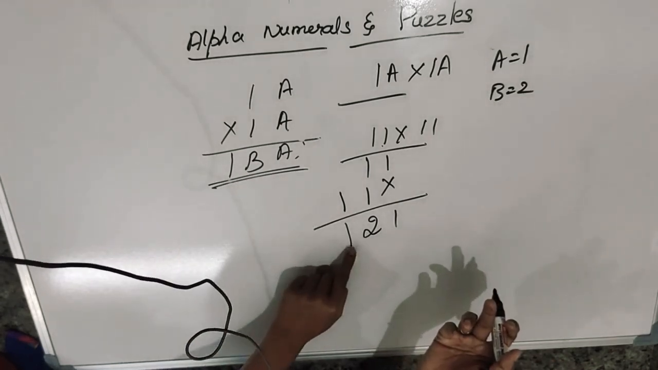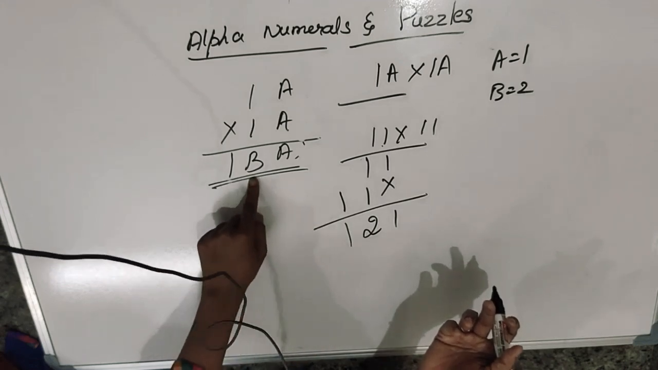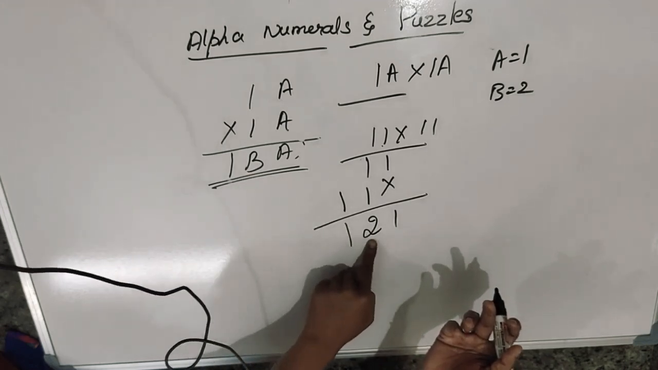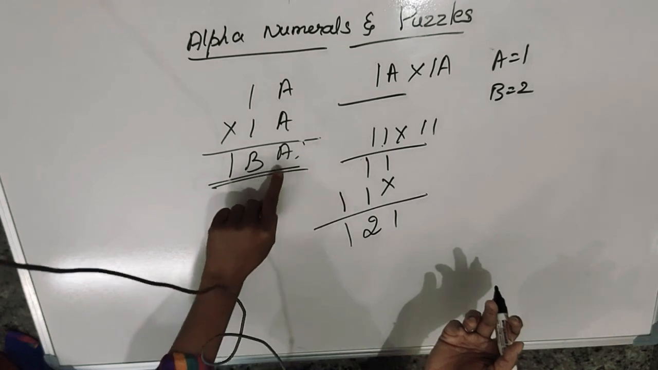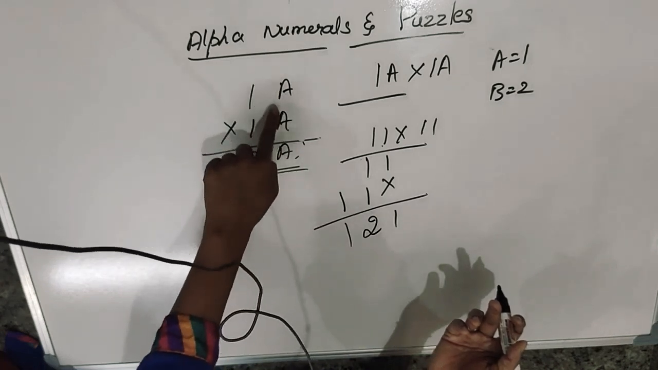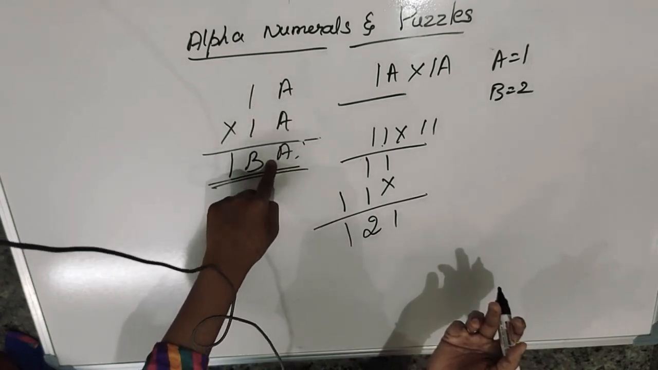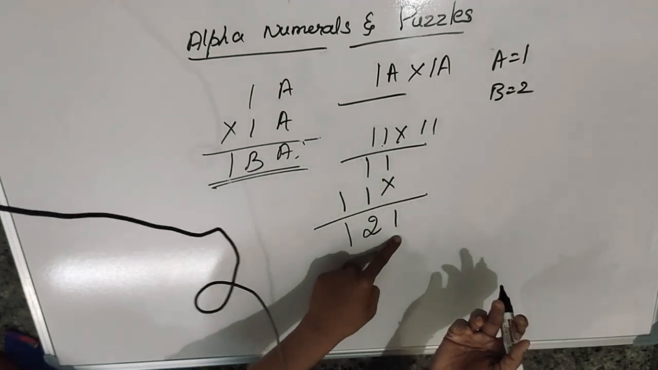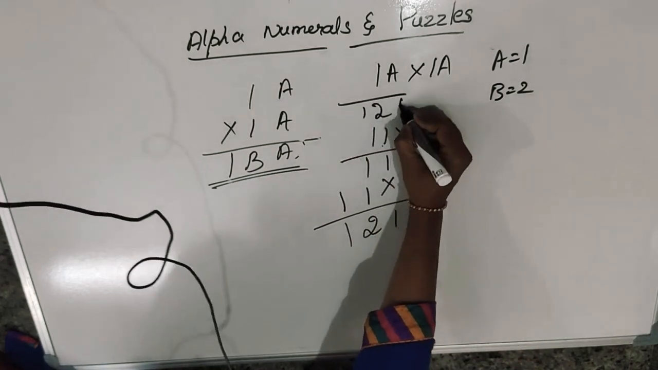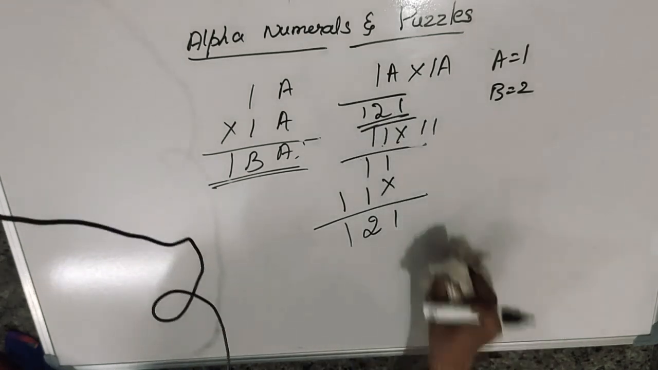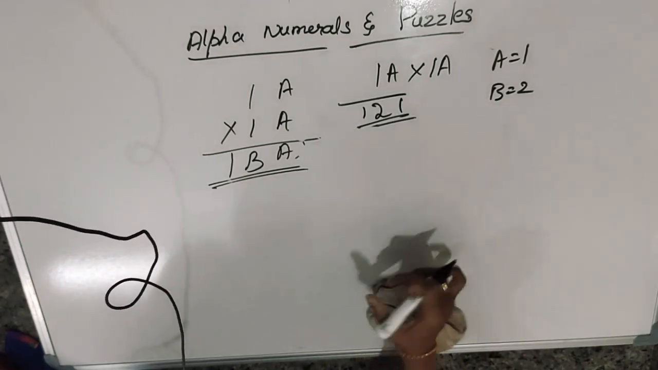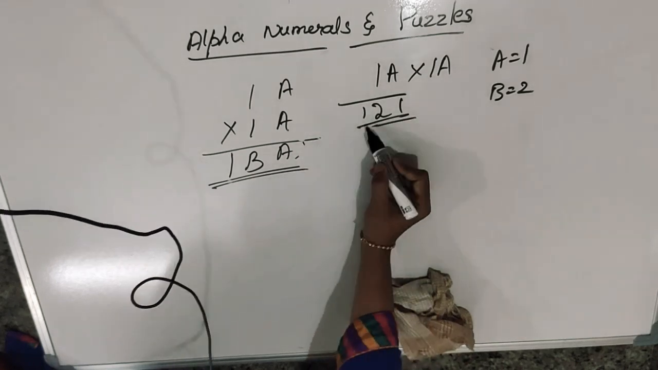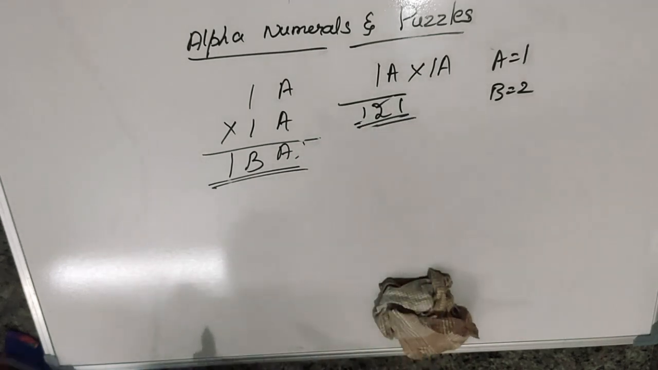See, this 1 1 1 is there. B is some different number. This is 2. Next, A must be the same in 3 places, 1st place, 2nd place, 3rd place. It is same. So our answer is 121. This is also 1, and this comes as 2.